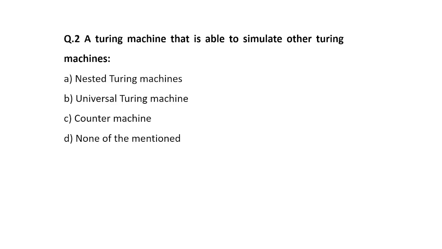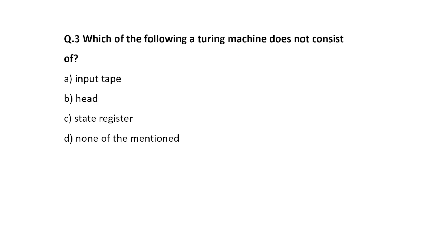Next question we have is a Turing machine that is able to simulate another Turing machine. Let's say we have one Turing machine and this Turing machine helps us to simulate another Turing machine. It is called nested Turing machines, universal Turing machines, counter Turing machines, or none of the above. The correct answer can be your option number 2. Whenever one machine helps us to simulate another same type of machine, then it is called universal Turing machine. Next question.